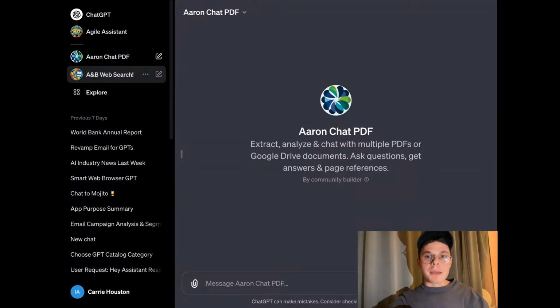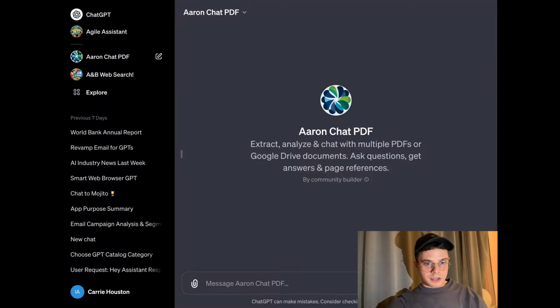So today I'm going to talk about three GPTs and I'm going to send links to every single one of them so you can actually use them, find them easily, test them, and so on. The first one that we're gonna talk about is Aaron Chat PDF. Again, if you used our plugin before, it has more or less the same features. However, now that is in GPT form.